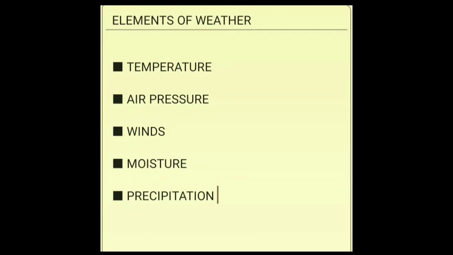We continue with chapter number 4 of geography, weather and climate. Let us see what the different elements of weather are. You can see temperature, air pressure, winds, moisture, precipitation. These are the elements of weather: temperature, air pressure, winds, moisture and precipitation. We are going to understand each of them in detail.